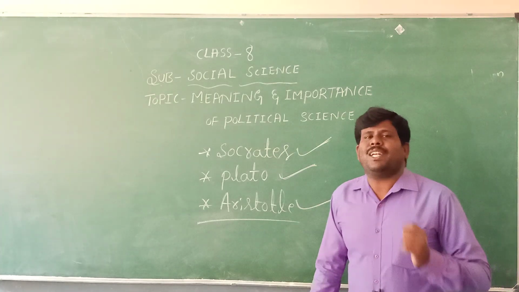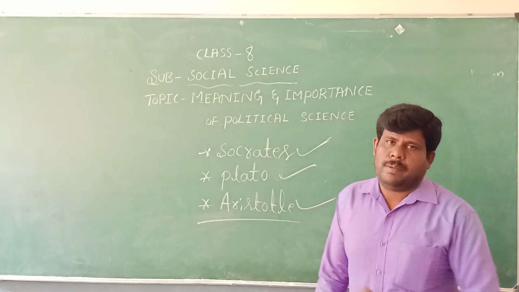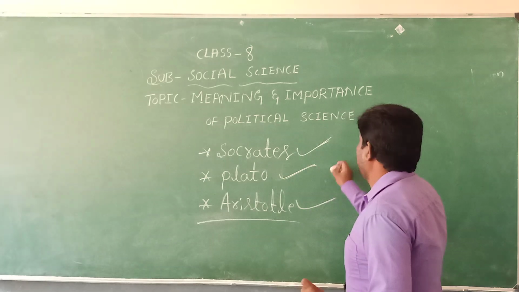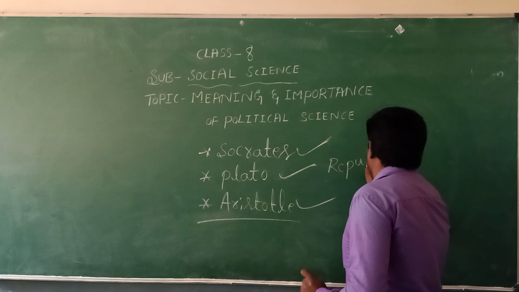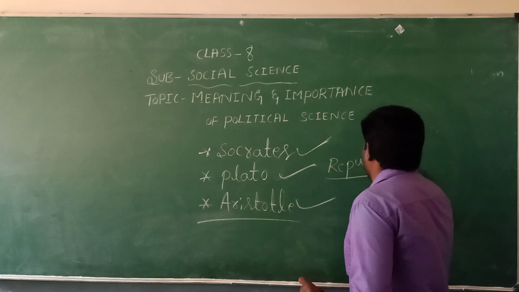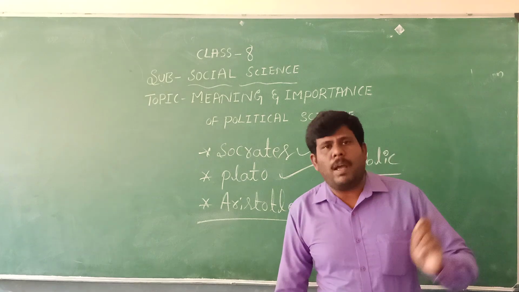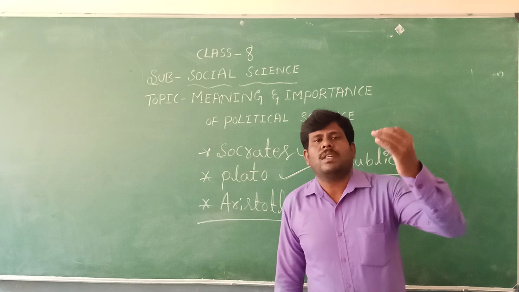Next, Plato, he was a student of Socrates. He wrote the book called Republic. For the first time, he discussed the nature and function of a state.